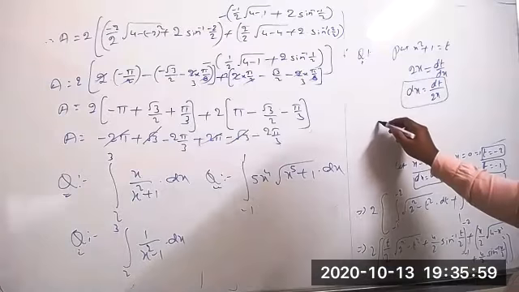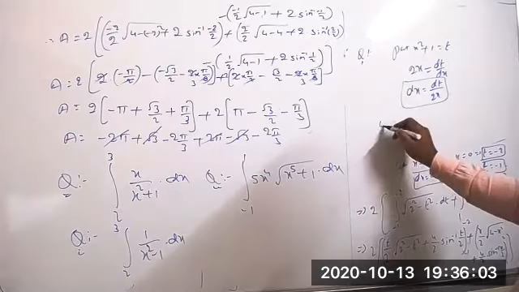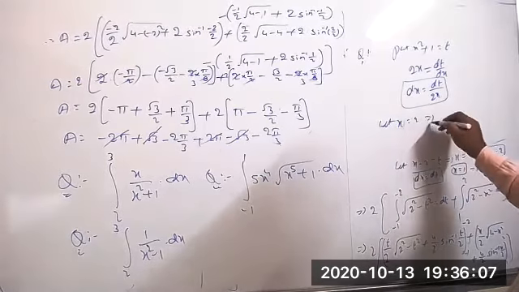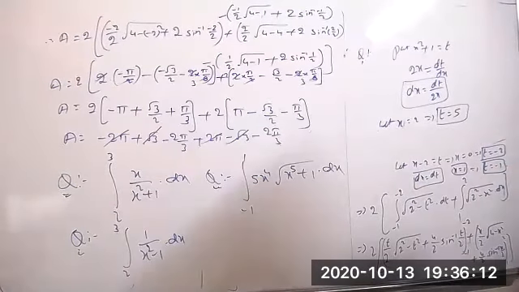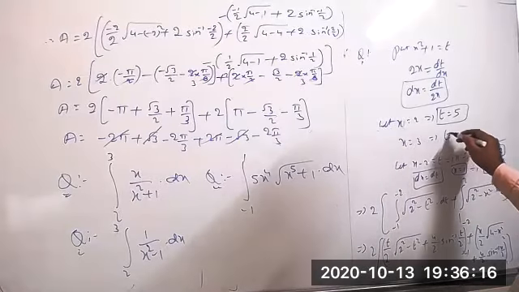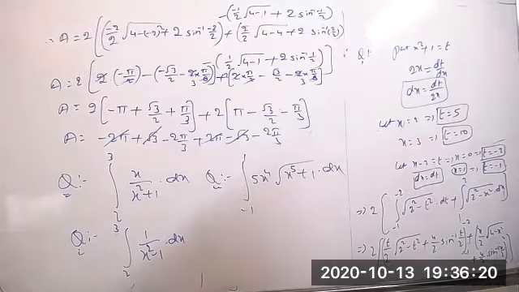So first put x equal to 2. This is the first limit. When you take x equal to 2, the value of t equals 5. Next, when you take x equal to 3, the value of t equals 10. The two numbers we have to change.